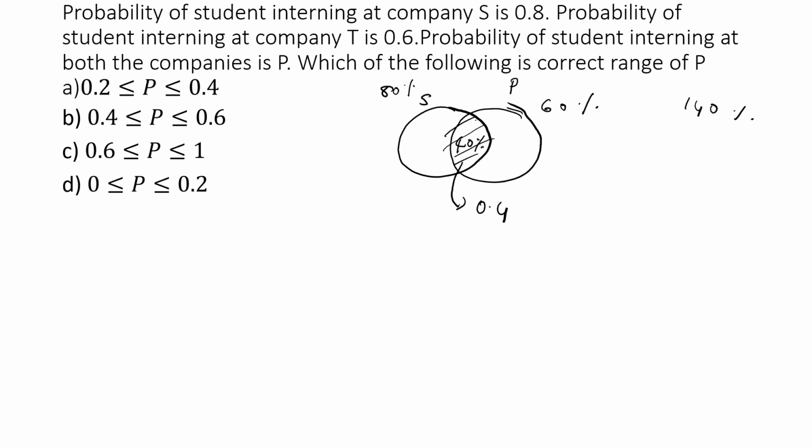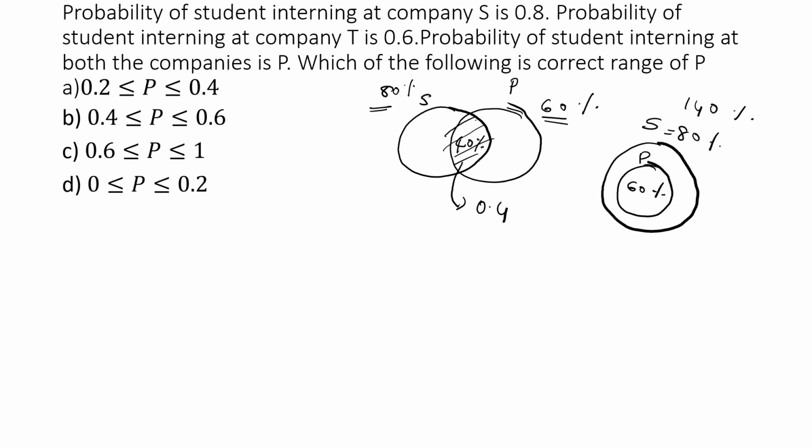Now what is the maximum case? This is 80% and this is 60%. So if this is S, that is 80%, this is T, which is 60%. So the 60% can come under S, that is, the maximum can be 60%. So the minimum is 0.4 and the maximum is 0.6. This is the answer, option B.